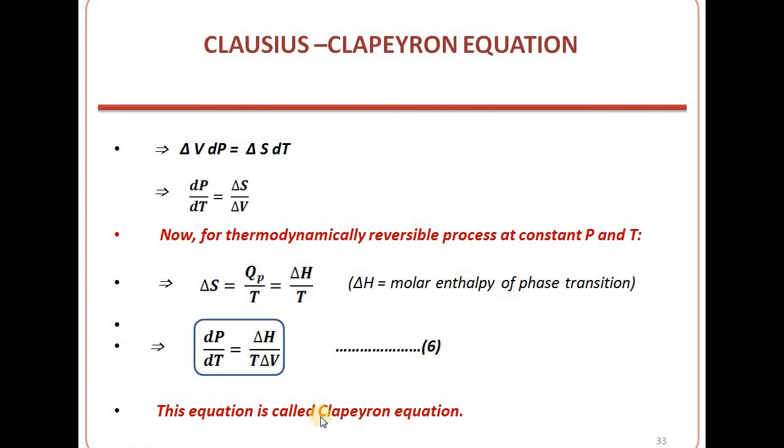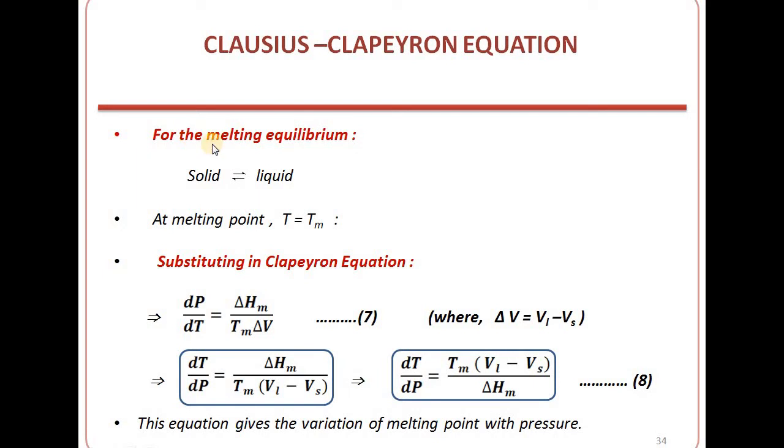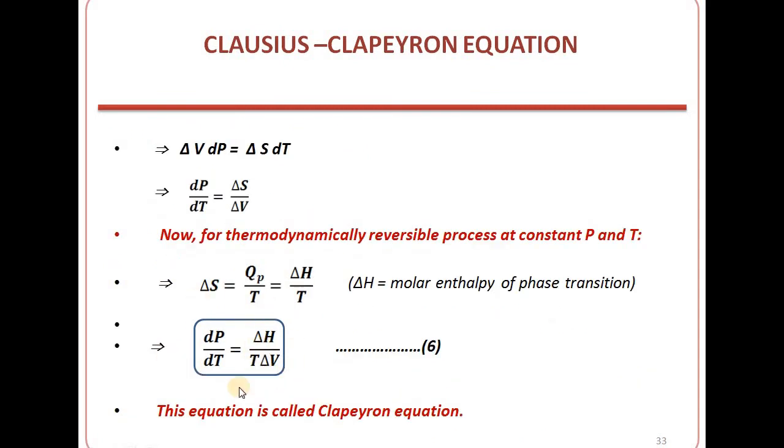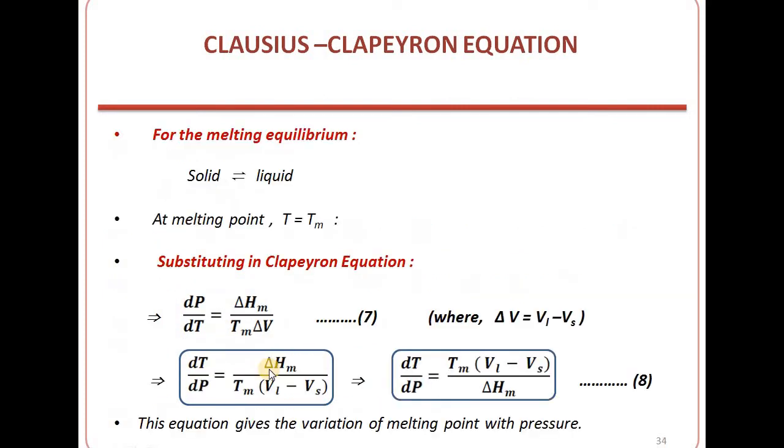So first we are applying the Clapeyron equation to the melting equilibrium, the solid liquid equilibrium. Now at melting point T is equal to Tm. So dp by dt will be equal to del Hm by Tm into del V. We are substituting in this expression. For the melting process, we are writing del H as del Hm and T as Tm, where del V is equal to molar volume of liquid minus molar volume of solid state, as here solid and liquid are in equilibrium. So we can write it as del Hm by Tm (Vl minus Vs).